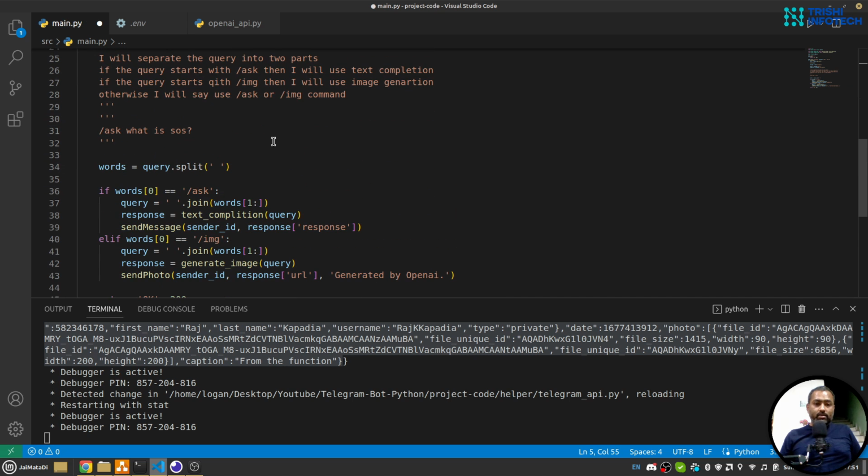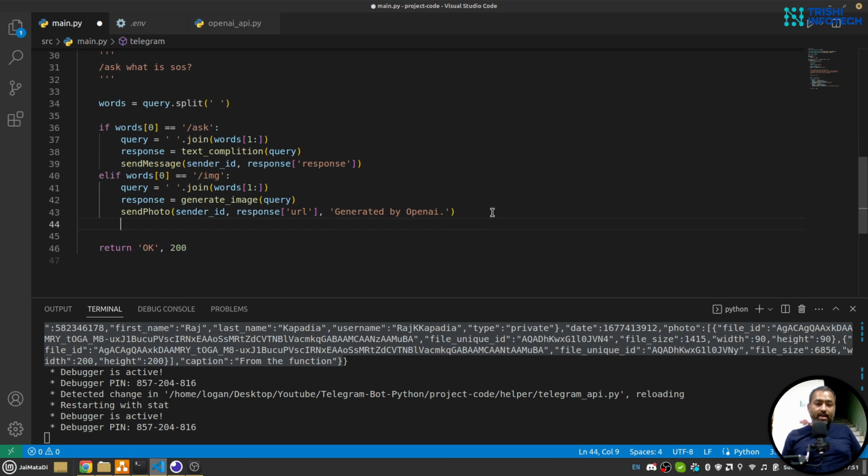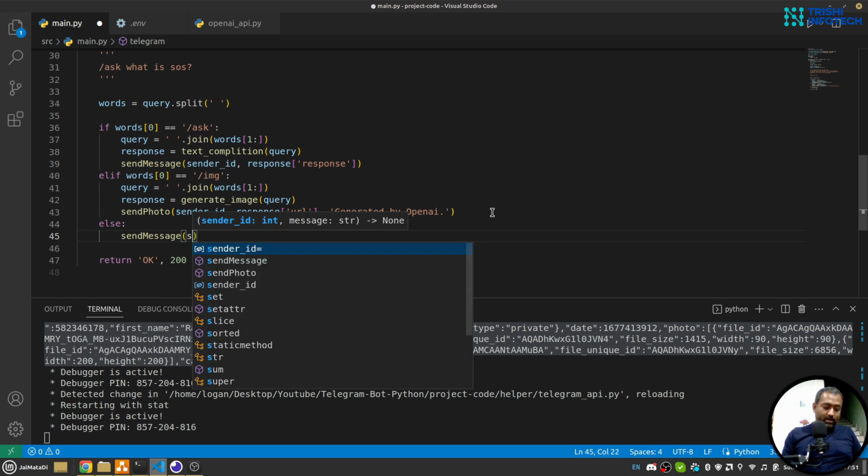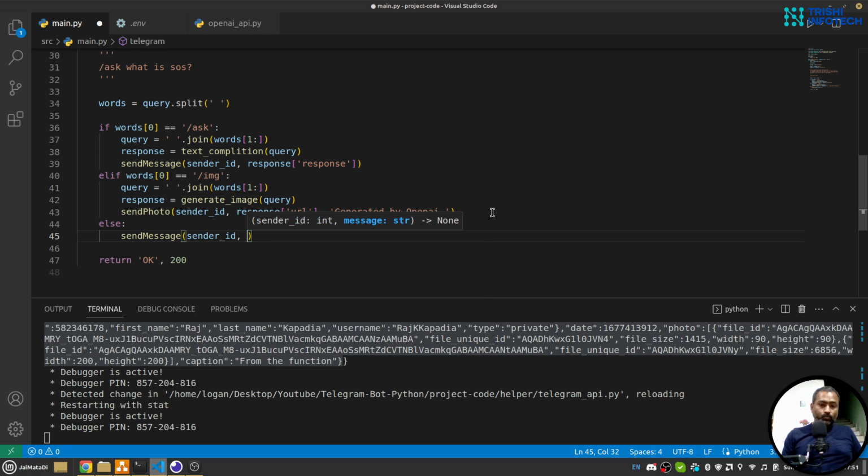So hopefully this will work. And in case the user types something else, I'll say send message and sender ID, and I'll say please use ask and img commands before your query.